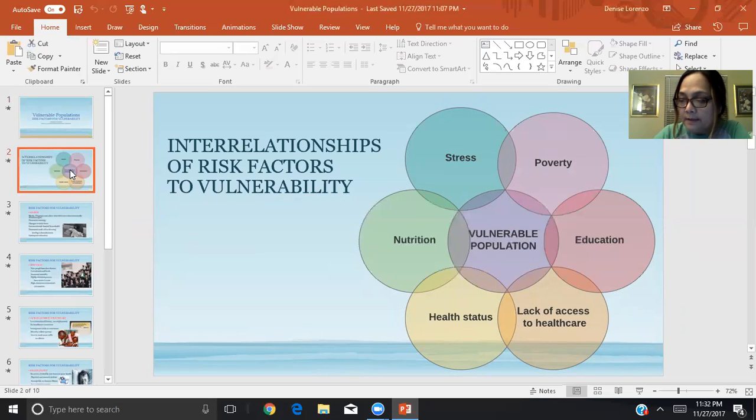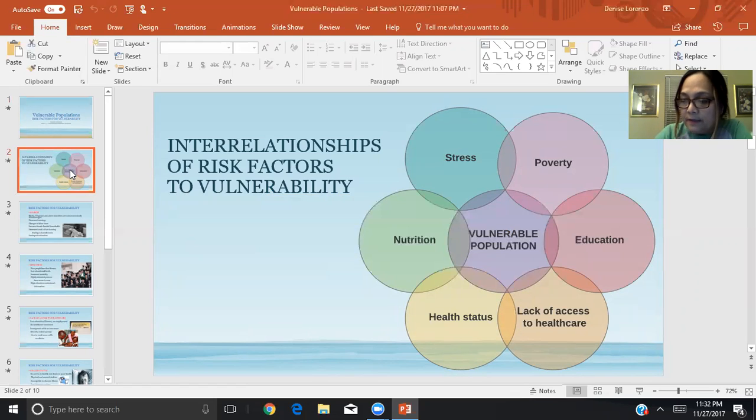If they do not have access to health care, then the next risk factor making them vulnerable is health status. Vulnerable populations suffer from acute and chronic illness. The complex health problems of this population include the inability to obtain proper nutrition, inability to afford healthy food, inability to meet the physical needs of the body, which then would lead to stress. Stress in living on the streets, stress from cumulative adverse life experiences, and hopelessness. All these risk factors are related to each other, and one thing leads to another.